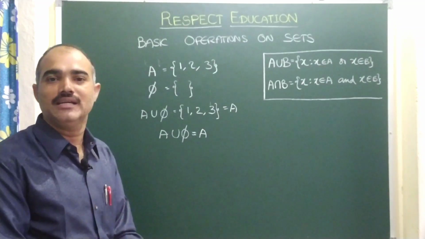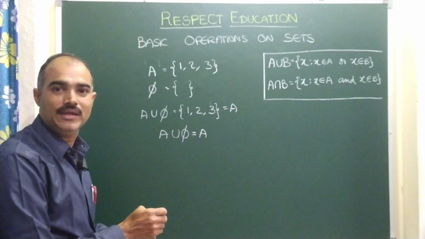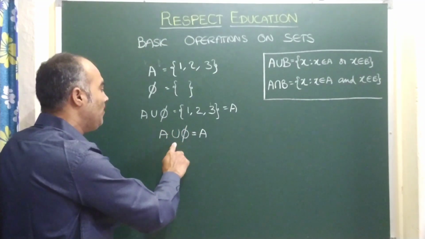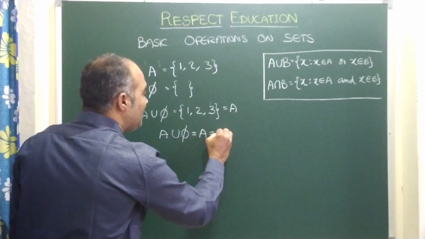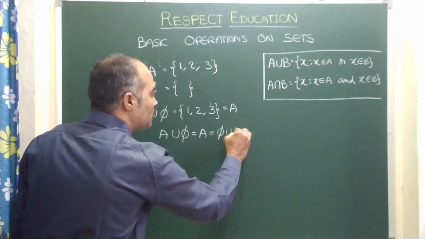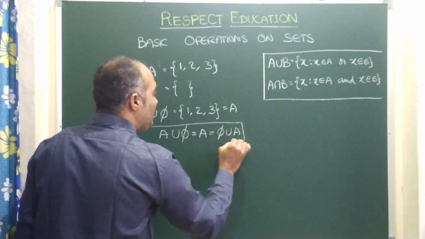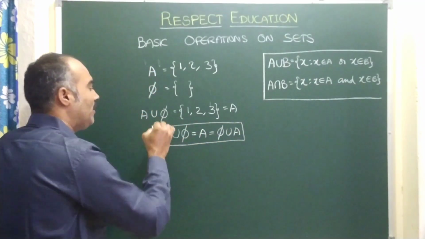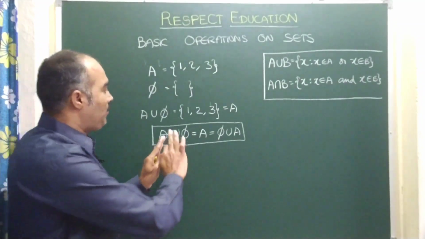I shared my lunch as it is his own nature, so he felt more happy. So A union Phi is equal to A, or it can be written as Phi union A, which is also A itself. So this is another basic operation you need to remember in sets.